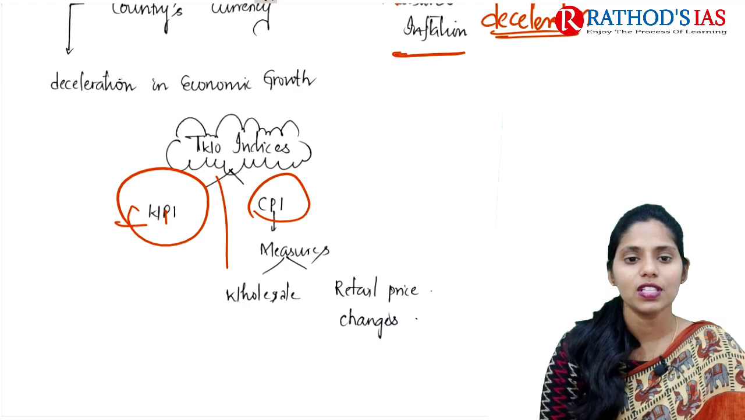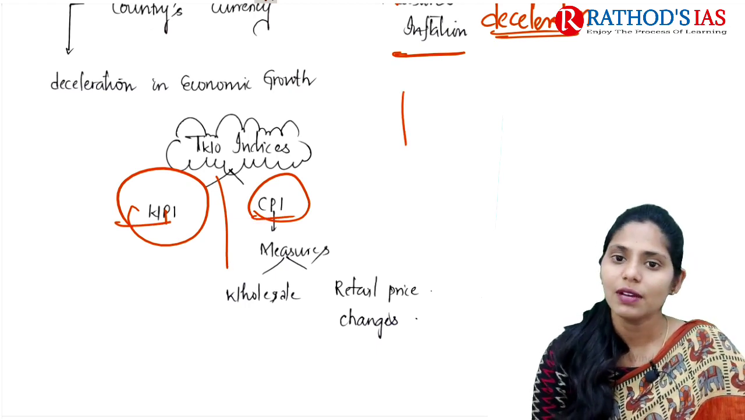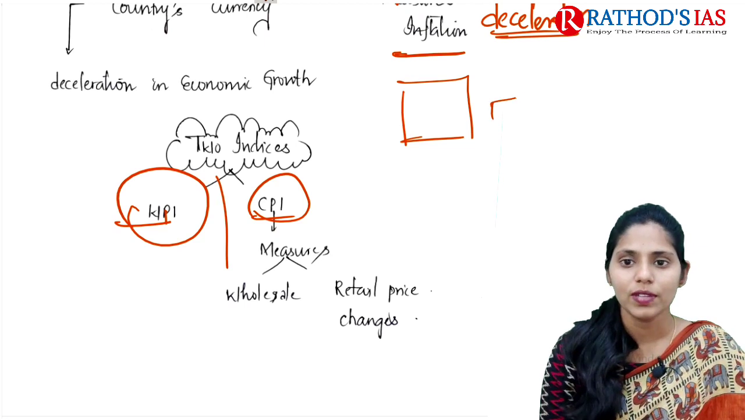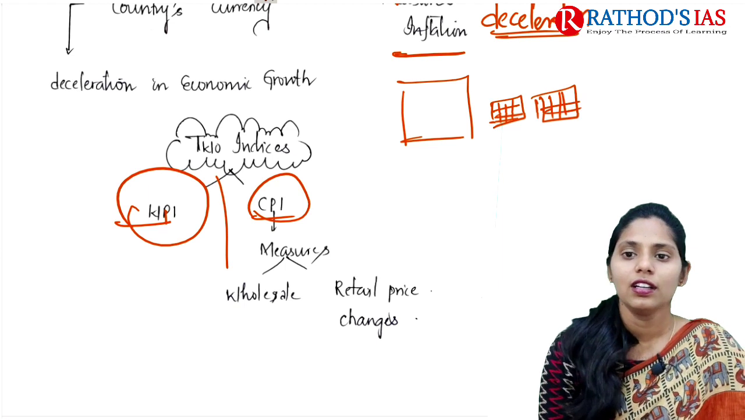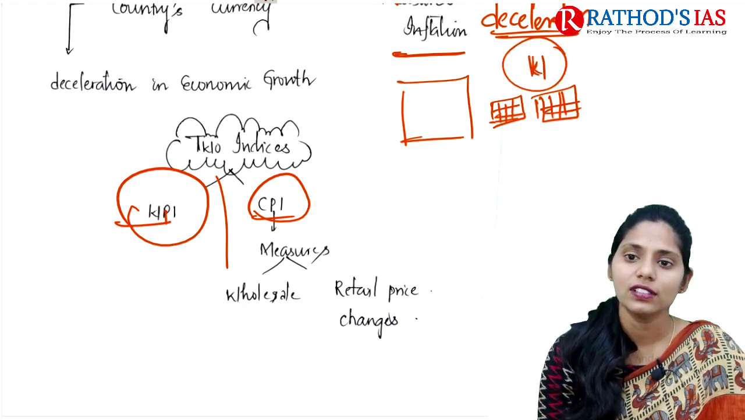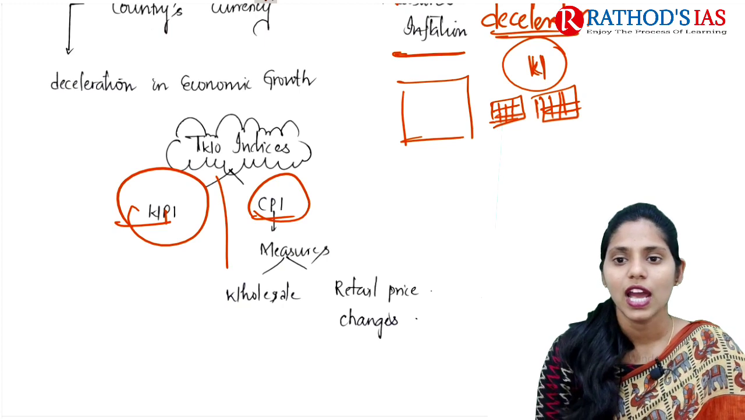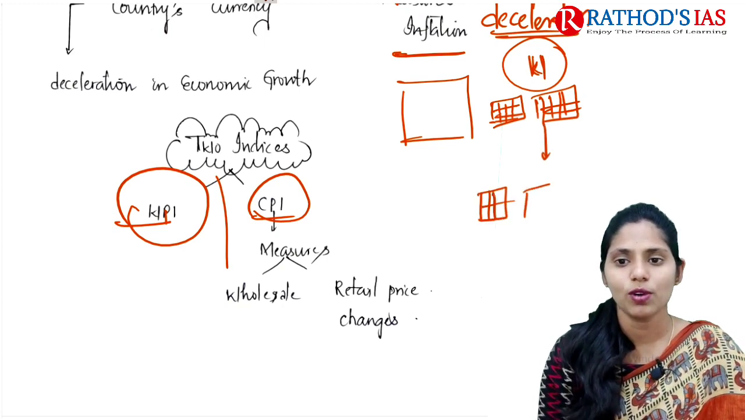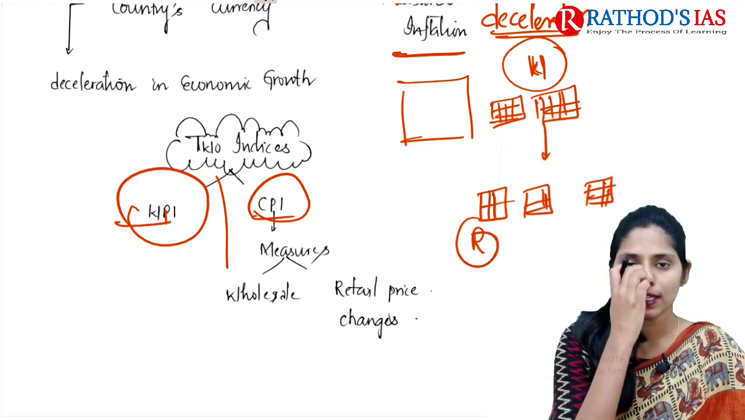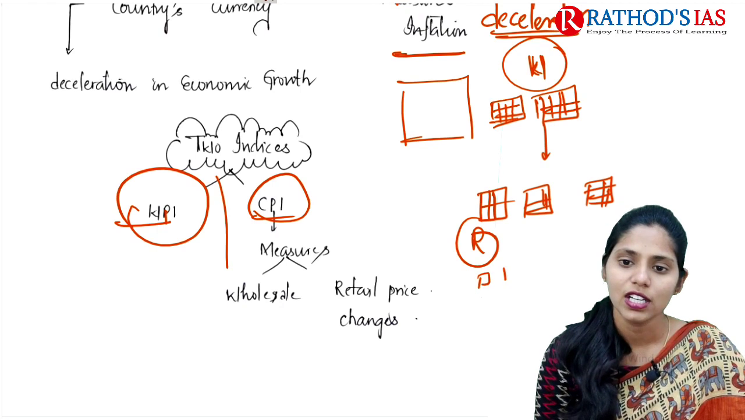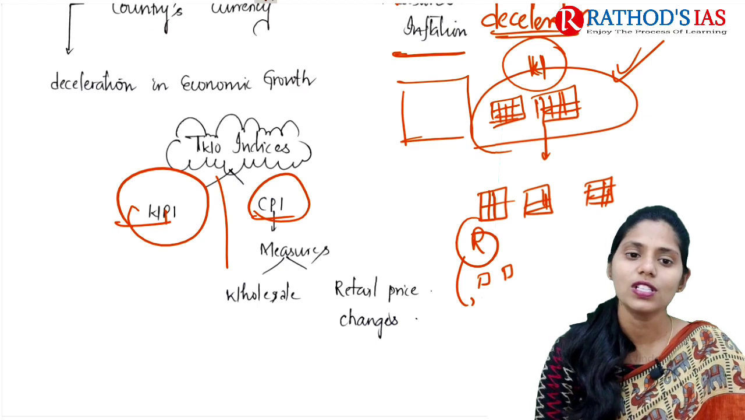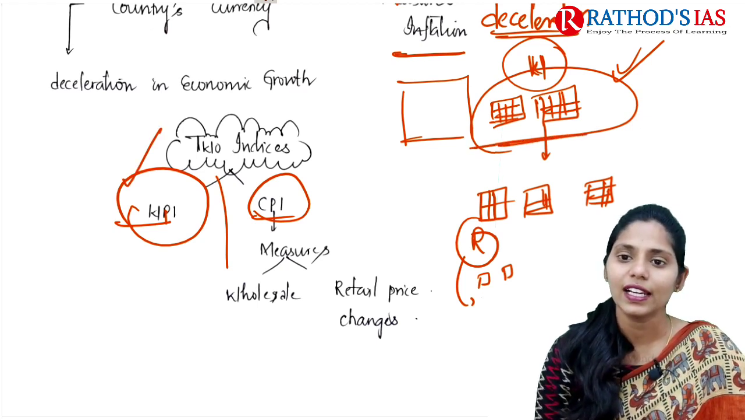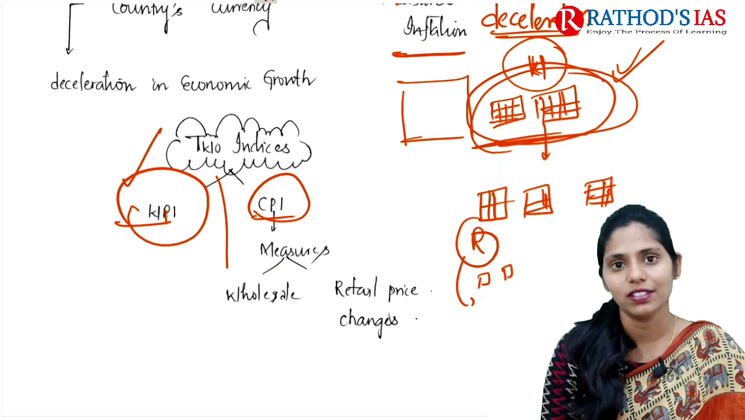So what is the difference between wholesaler and consumer? For example, there is a manufacturing company. From this manufacturing company, a bulk amount of products will be bought by a wholesaler. After the wholesaler buys a bulk amount of goods, he will distribute to small shops in small quantities. So these are retailers. Retailers will sell single products to consumers finally. So wholesalers take bulk. Wholesale price index means they are calculating price fluctuations at wholesale level.